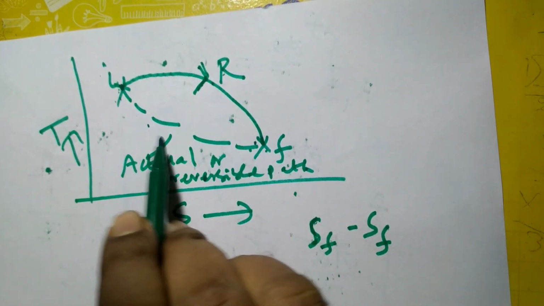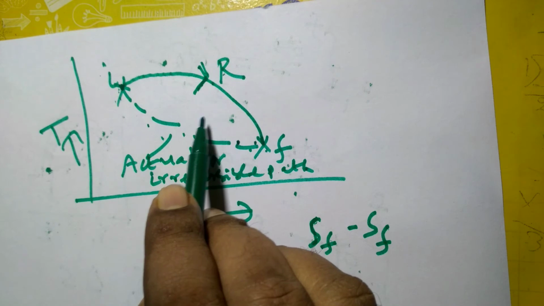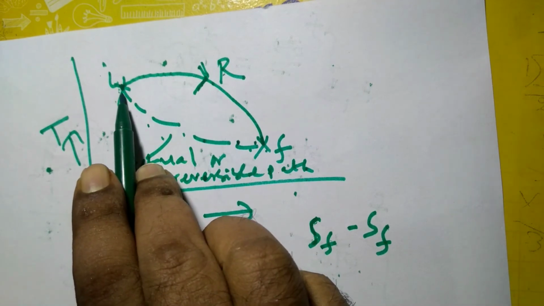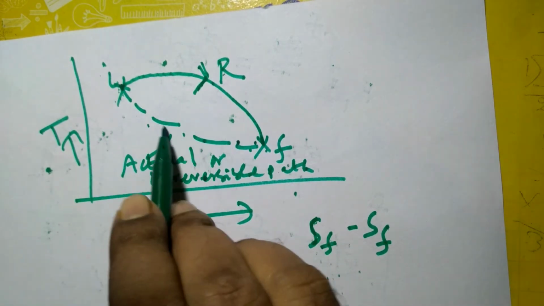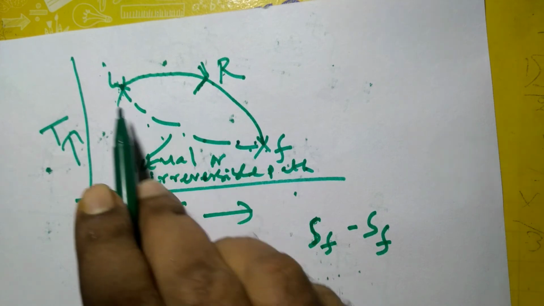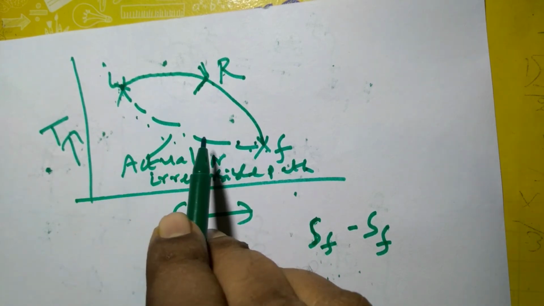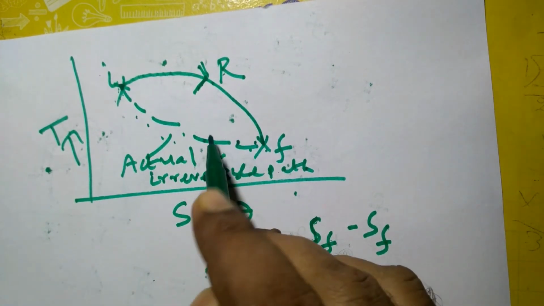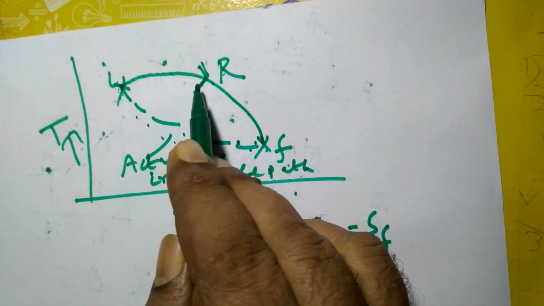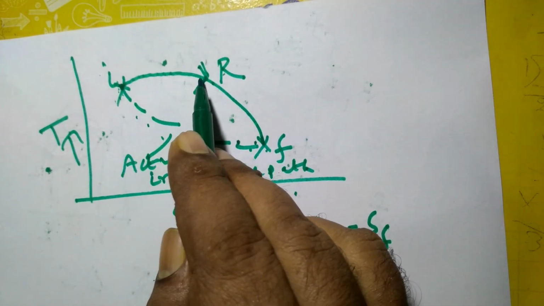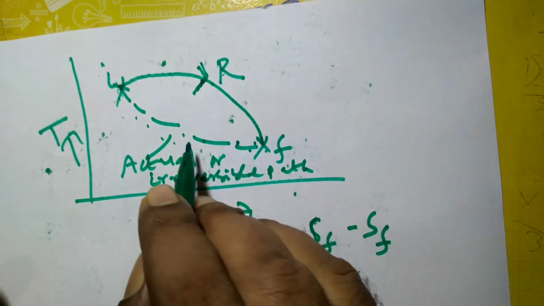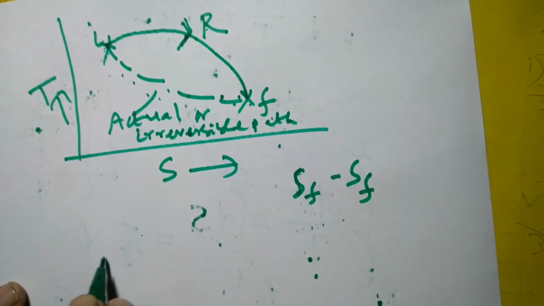Actually the system travels along the irreversible path, but entropy cannot be defined along it, so we replace it by an imaginary reversible path. Then only can we find out the change in entropy.